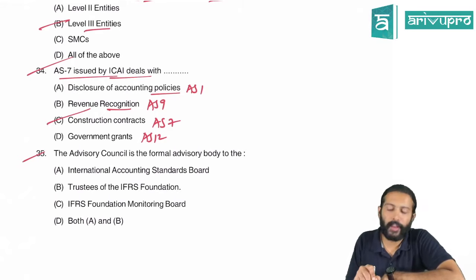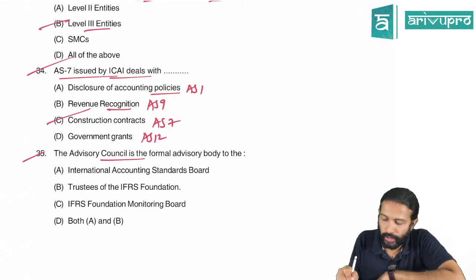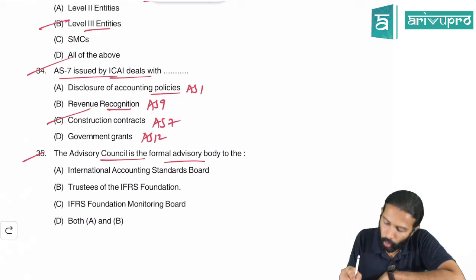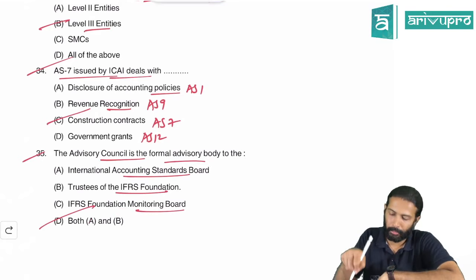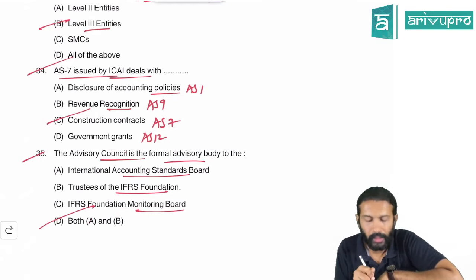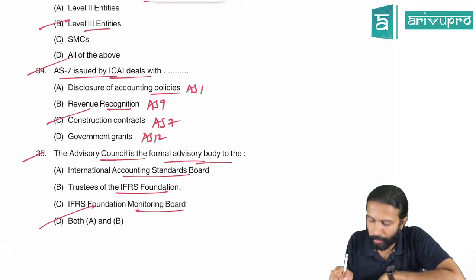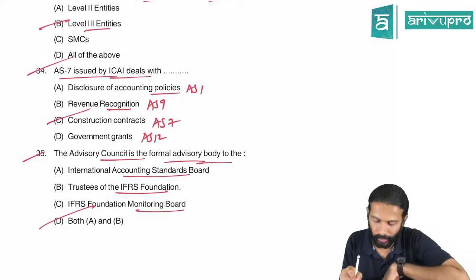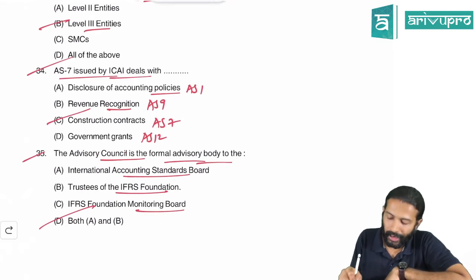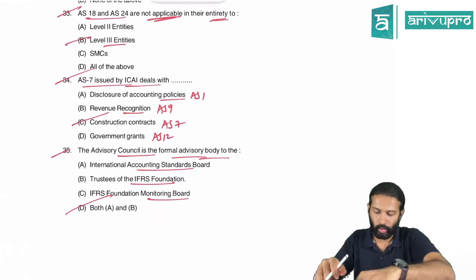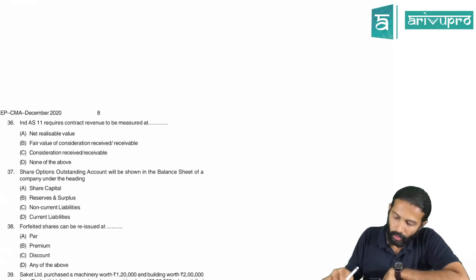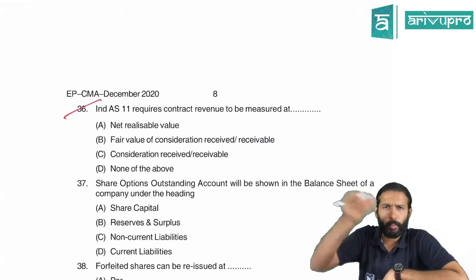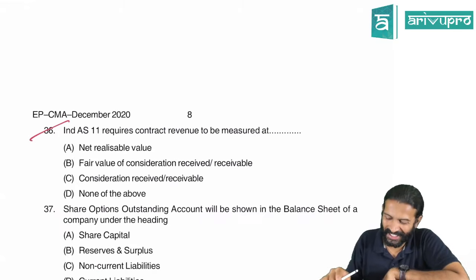Okay. 35. The Advisory Council is the formal advisory body to IASB, the trustees of IFRS Foundation, Monetary Board, or both A and B. This is both A and B. Remember this, this is one more extra fitting. The Advisory Council is a formal advisory body to both these bodies. They give advice to IASB and to the trustees of IFRS Foundation. So D for Delhi, both are the right option there. That is just a memory game you need to remember. One more extra fitting for chapter number 12, an extra memory thing you need to remember.